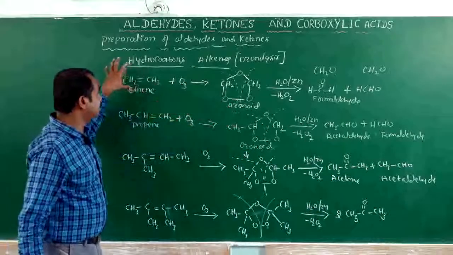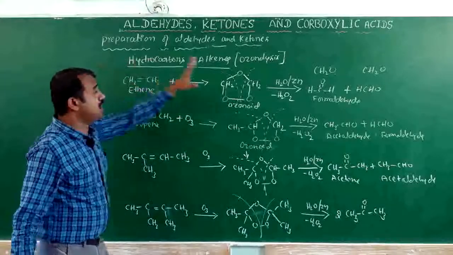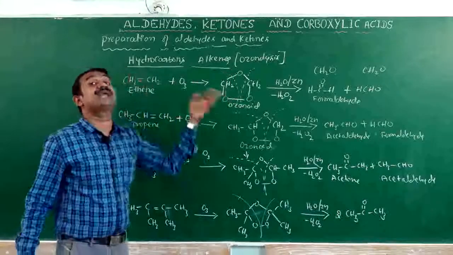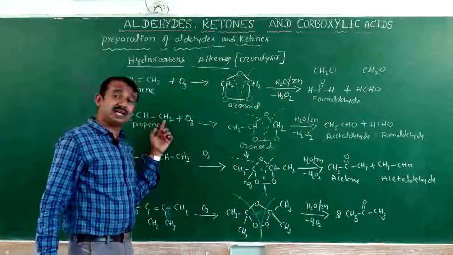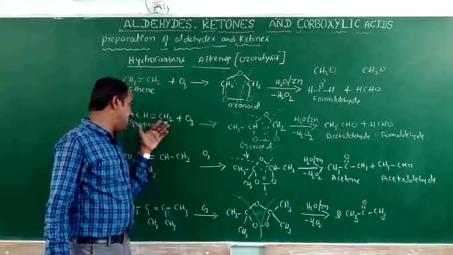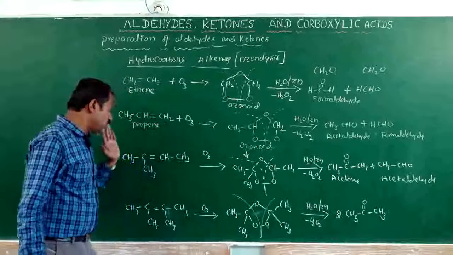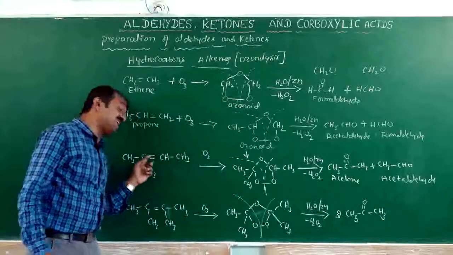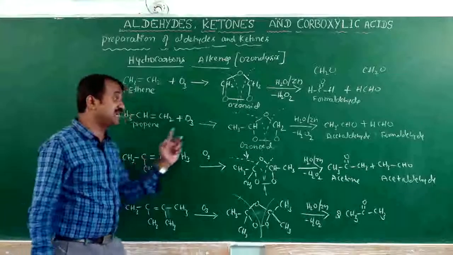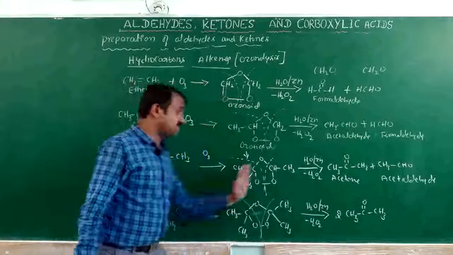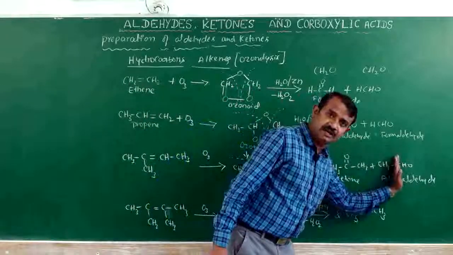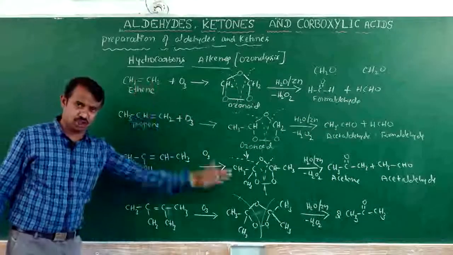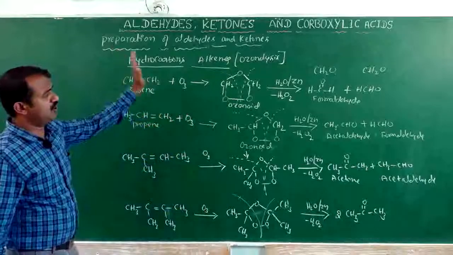The product depends upon the alkene taken. If you want formaldehyde, you have to take ethene, and with any terminal alkene you will get formaldehyde and the remaining aldehyde. If you want ketones, you have to take branches at the carbon-carbon double bond. With one branch you get one ketone and one aldehyde. With two branches at the double bond, the product is a ketone. This is the preparation of aldehydes and ketones.